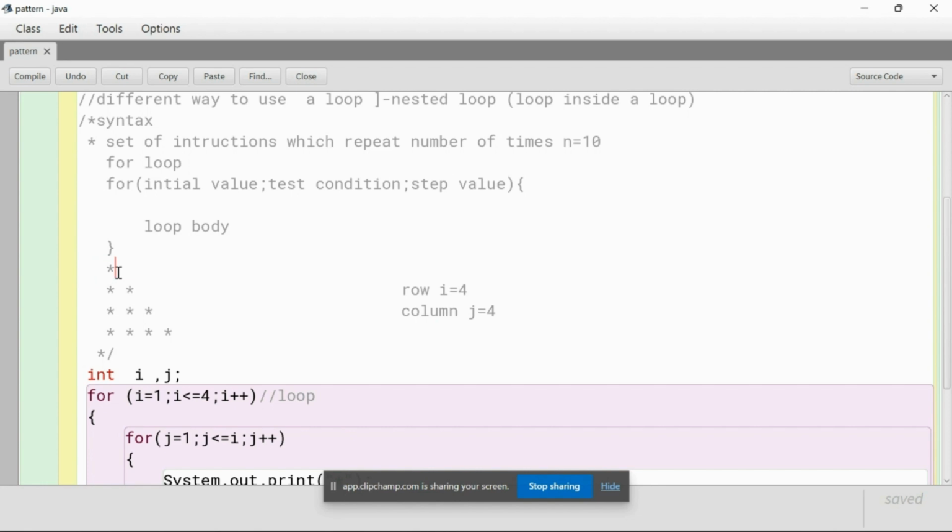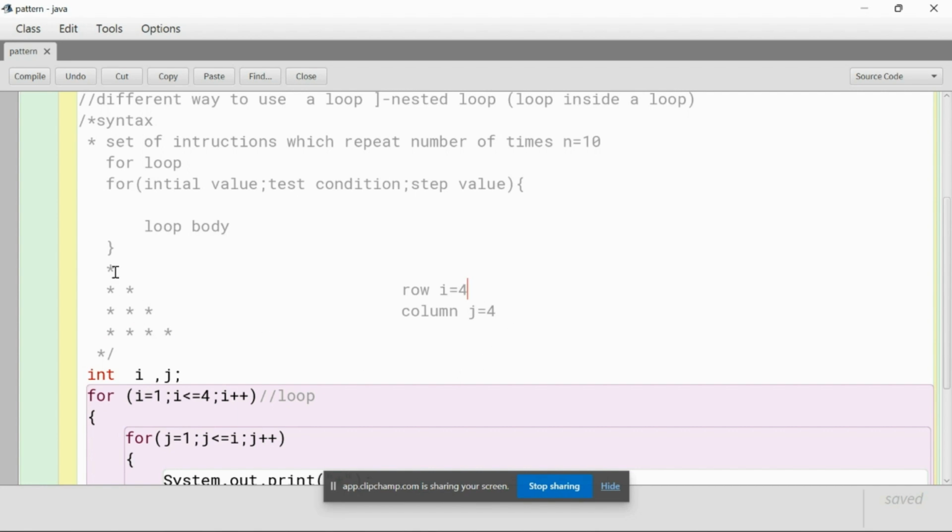Okay, so first we'll just analyze how many rows and how many columns. So first one we have row number one, row number two, row number three, and row number four. We have four rows, and we have given here row number is four.